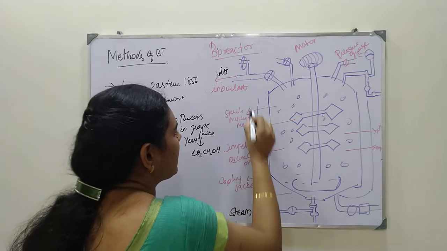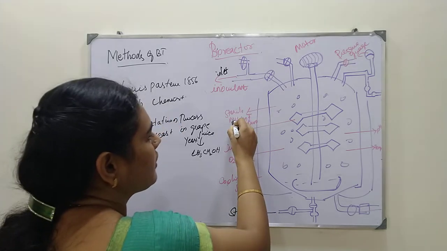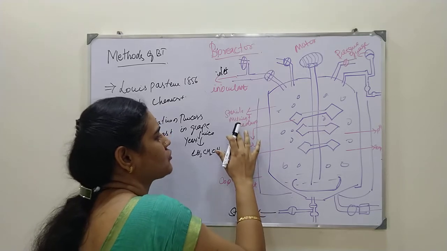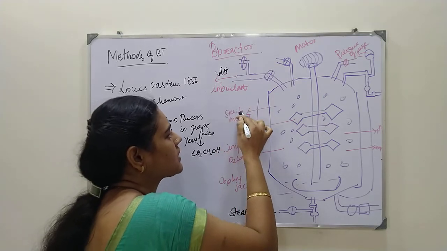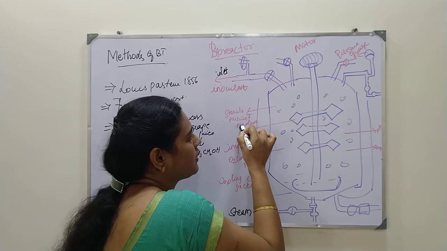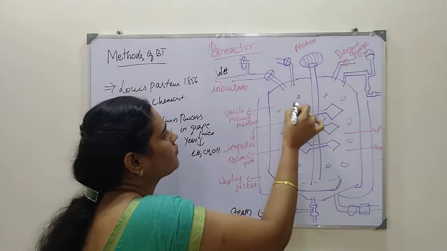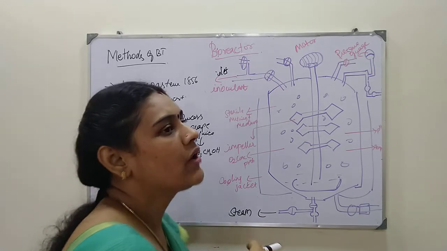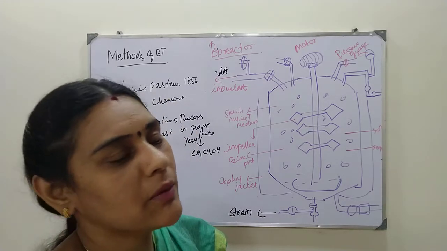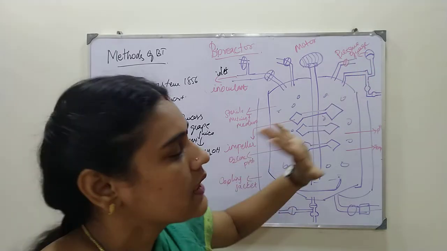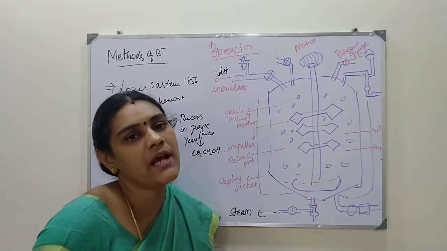Next, we have to prepare this nutrient medium from the material, and it should be very sterile. We have to sterilize this nutrient medium as well as this fermenter. And for the growth of the inoculant, depending upon what inoculant we are going to use and what type of product we will be getting, we have to choose the fermenter. There are so many types of fermenters, and depending upon the product we have to use the fermenter.